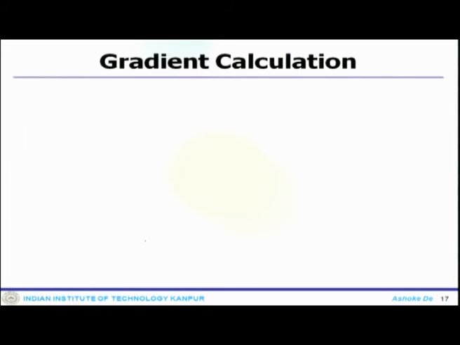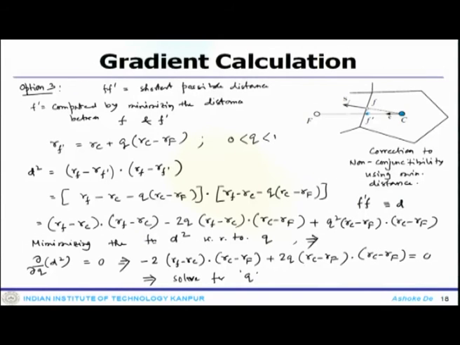But the one which is most accurate is option 3, where you use some sort of a minimization procedure of the distance. That means your f prime lies in between the segment of C and F, and the distance between F, which is the phase center value, and F prime should be the shortest possible distance.